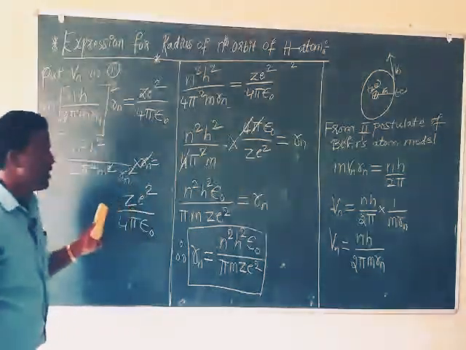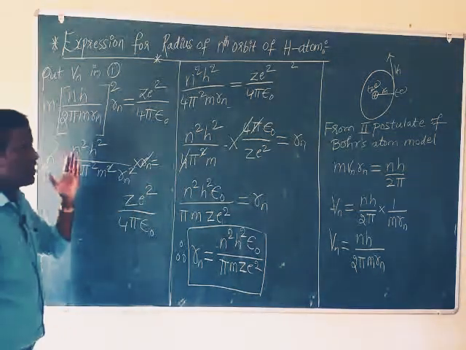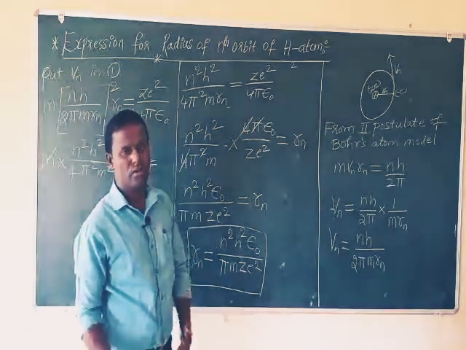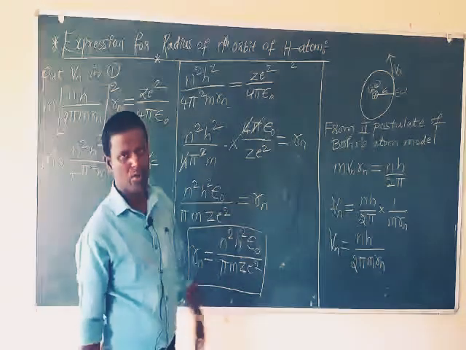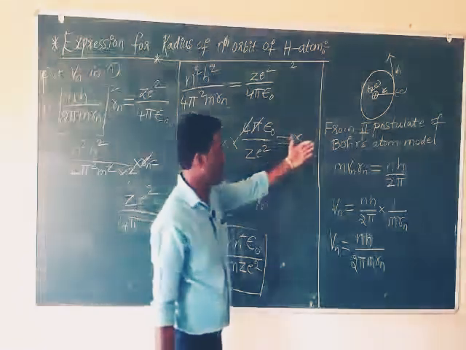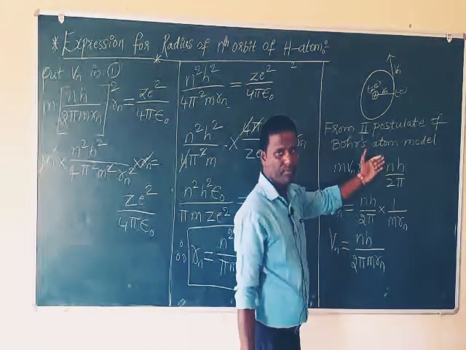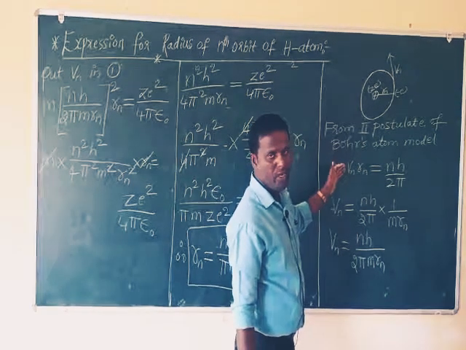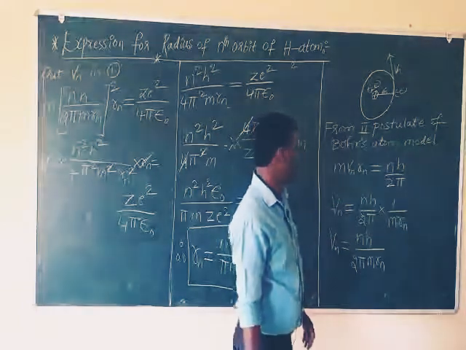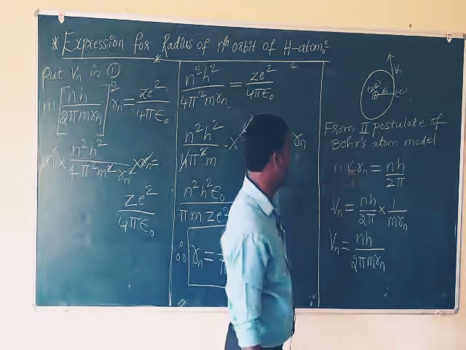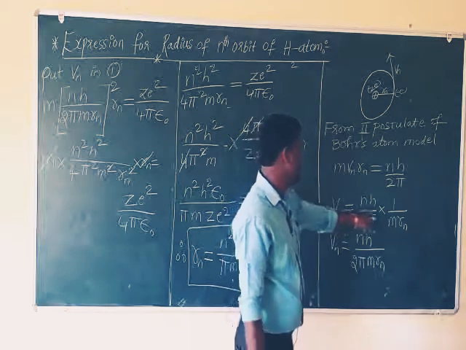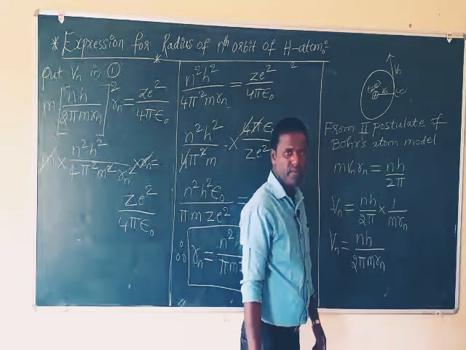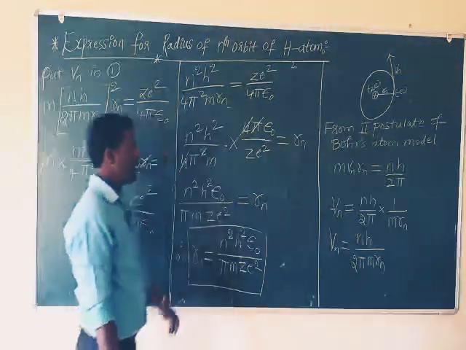So now what do we do? Fe equals Fc, we equate both and get a standard formula mv square by r, which we kept as equation number 1. Next we used the second postulate of Bohr's atom model. What is the second postulate? The angular momentum of an electron is an integral multiple of h by 2 pi. mvn rn equals nh by 2 pi. So vn equals nh by 2 pi into 1 by m rn.